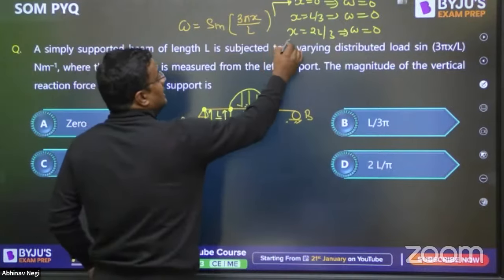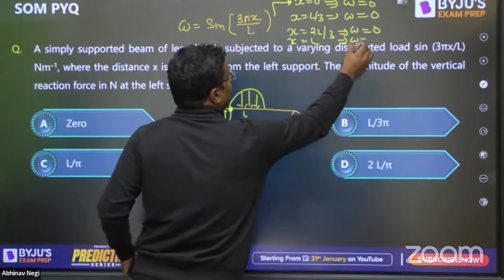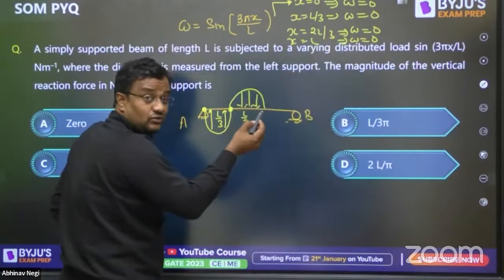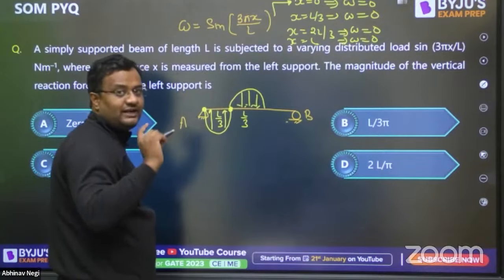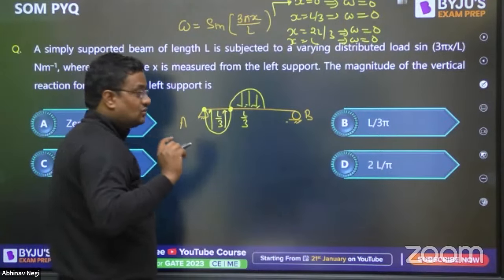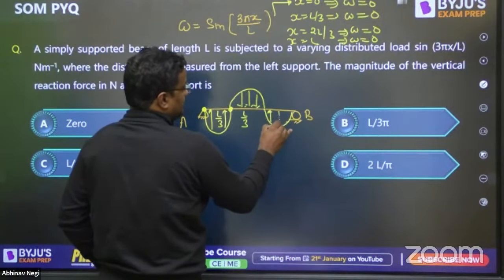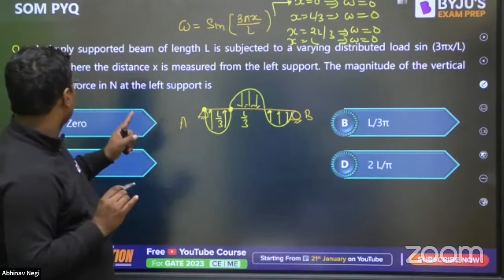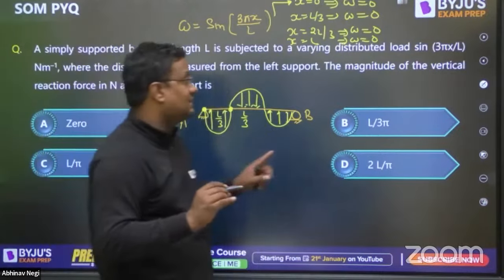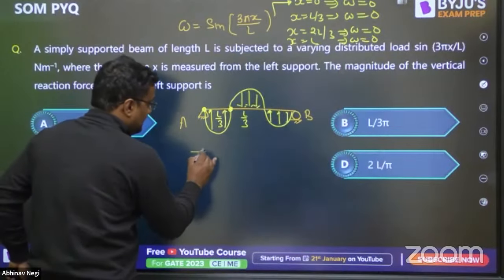And at x is equal to L, it is 3 pi. So 3 pi means it is 0. And 2 pi to 3 pi, 360 and furthermore 180, so that will be 540. This is again positive. Positive means upward, like this. This is a sine function. So this is symmetrical loading, guys. What is the total area?